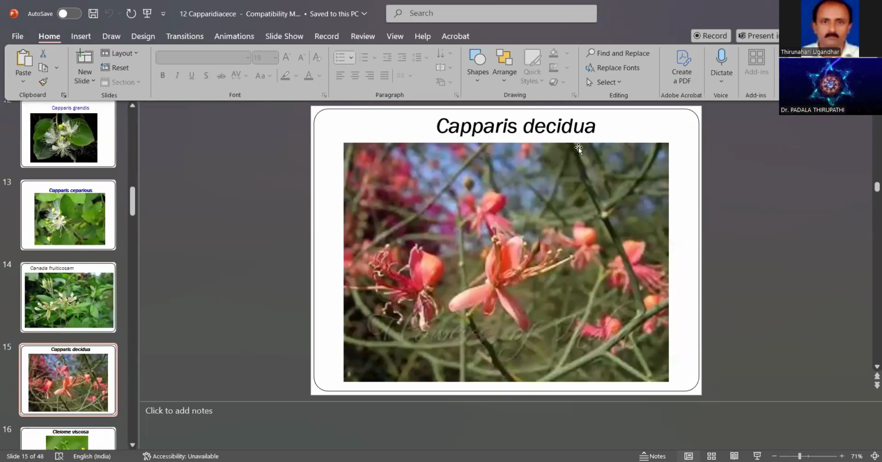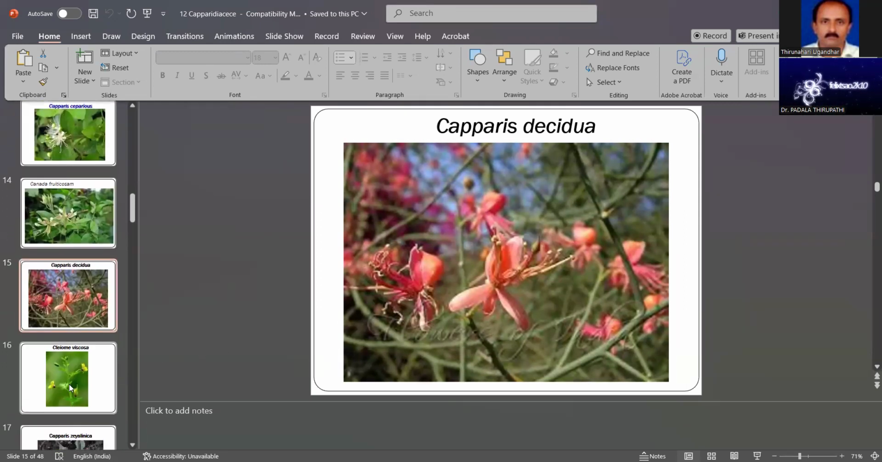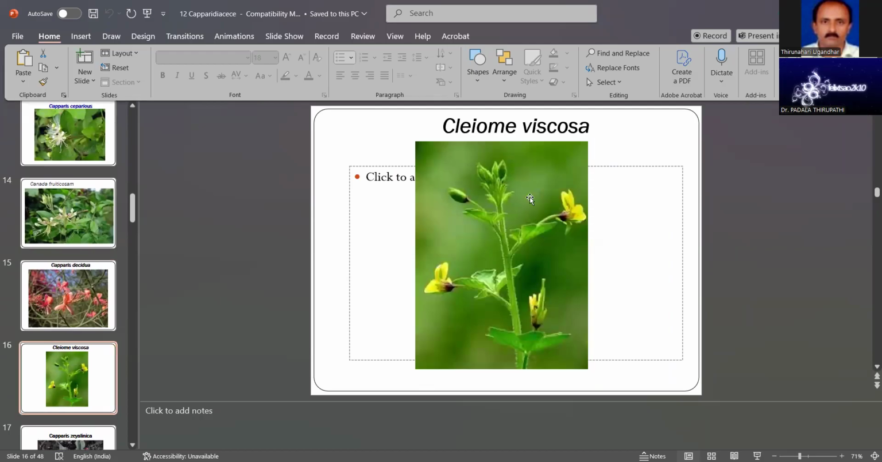This Capparis decidua has red petals and sepals. Only the petals are colored, and they are round in shape, with only 3 or 6 petals present, which makes the flowers easy to identify. But there is also Cleome viscosa.